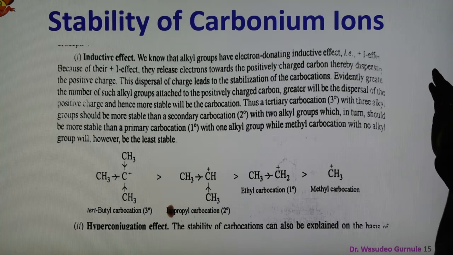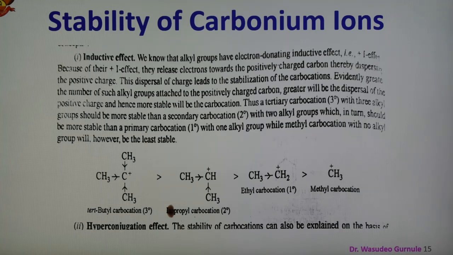So the greater the number of alkyl groups attached to the positively charged carbon, the greater will be the dispersion of positive charge, and therefore the more stable is the carbocation. Tertiary carbocation contains three alkyl groups and is more stable than secondary carbocation, which is more stable than the primary